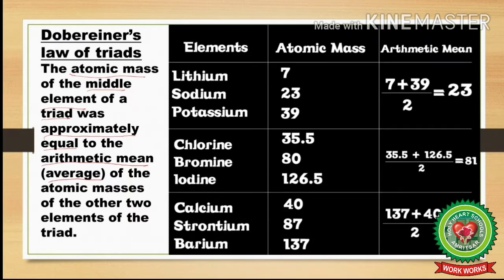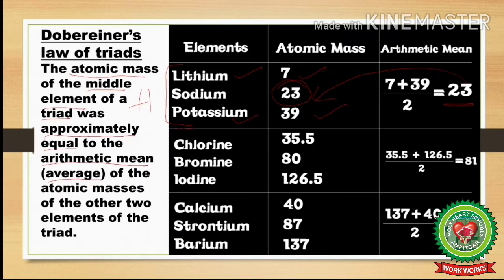For example, if we take 3 elements, lithium, sodium and potassium, they all are metals, they react with water to form alkali and hydrogen gas, and thirdly, they all are monovalent, that is, they show +1 valency. Now, if we take the arithmetic mean of the atomic masses of lithium and potassium, that is 7 and 39, it comes out to be 23, which is exactly the same as the atomic mass of sodium.